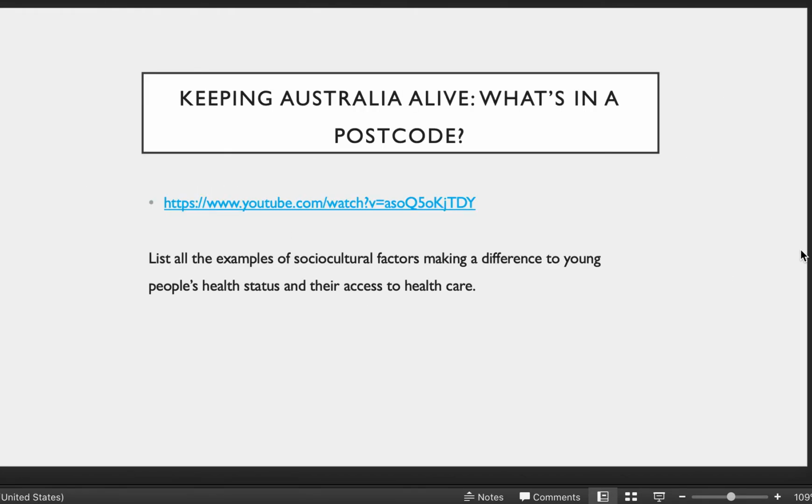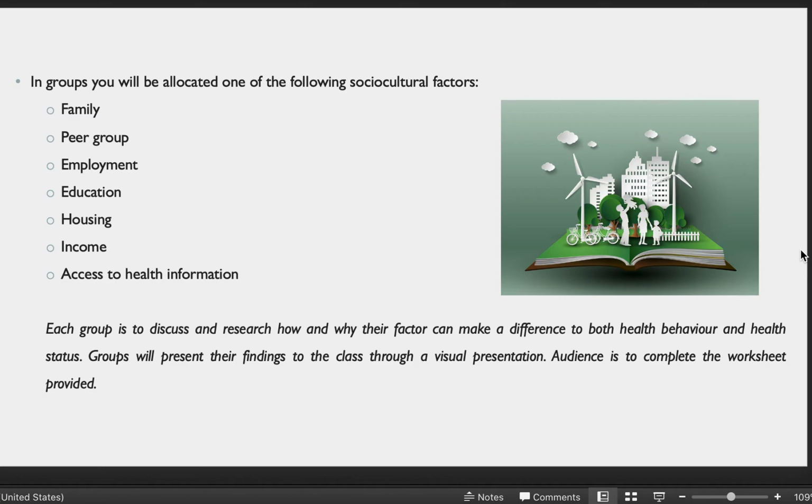There is a YouTube link there that talks about different postcodes and what it means to be in a different postcode for years of life lost, years lost due to disability, and also life expectancy, etc. And I don't want you to worry at all about this last slide. This was an activity to do in person at school.